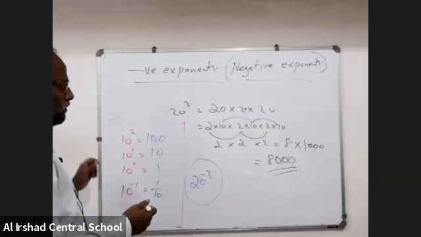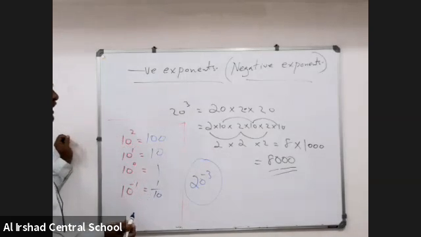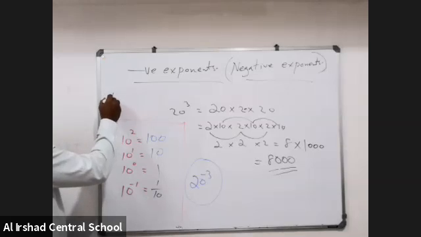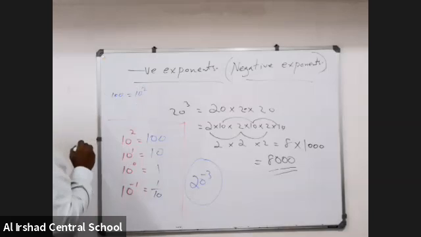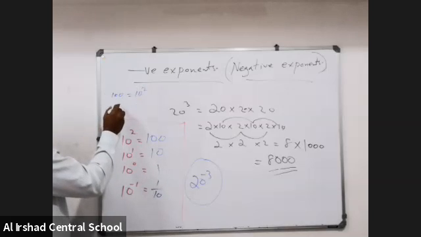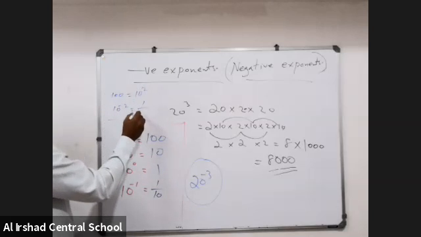This is 20 to the power of minus 3, or 10 to the power of minus 1 is 1 by 10. If you give me 100 rupees, I know 10 inverse 2, I can give you 10 inverse 2, that means 100 inverse 1 is 1 by 100.